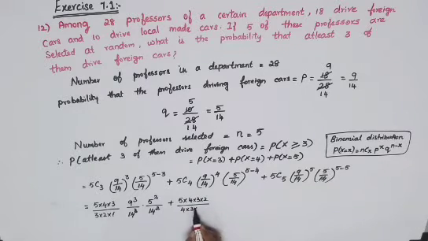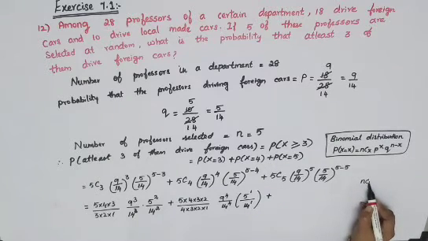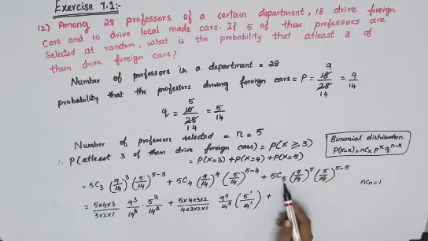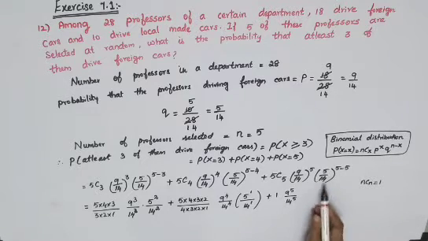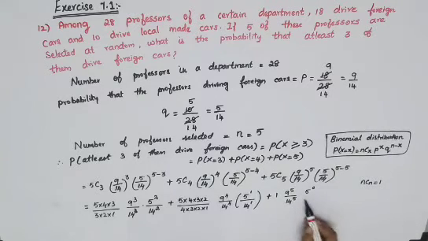4 into 3 into 2 into 1. Again here 9 power 4 divided by 14 power 4. Take it inside. Okay, so into, this is 5 power 5 minus 4 will become 1 divided by again 14 power 1. Plus, we know the formula NCN is equal to 1. So we have got here 5C5. So that will become 1 into 9 power 5 divided by 14 power 5. And here it is 5 power, this is 0. Okay, 5 minus 5 will become 0. So 5 power 0 divided by 14 power 0.